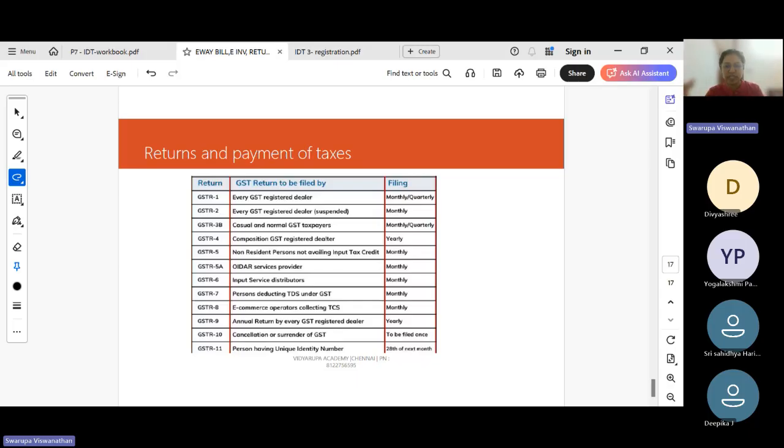Okay, so we'll not go deep into these returns. If you just remember GSTR 1, 3B, 9, 7, 8 and GSTR 10, for these returns please note down the due dates also, because they are quite important. Okay, then we will see one important scheme under GST, which is the QRMP scheme, quarterly return monthly payment.